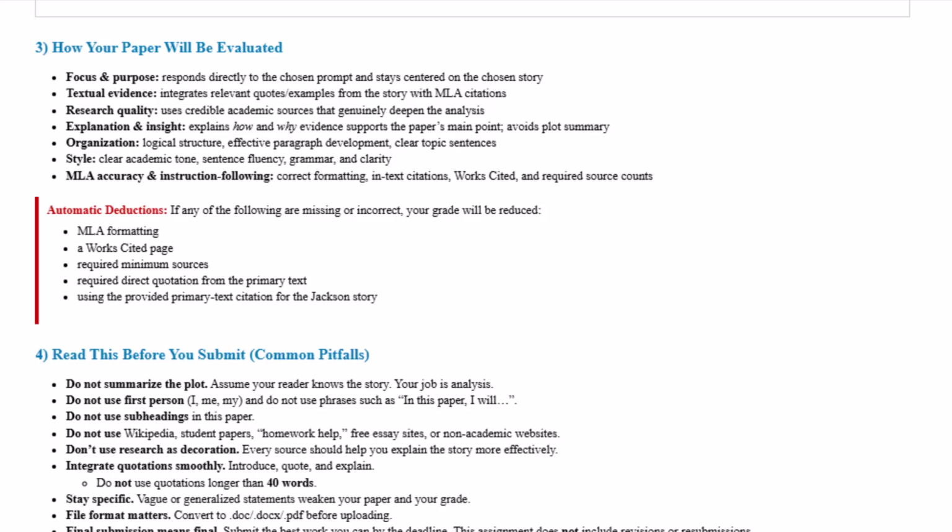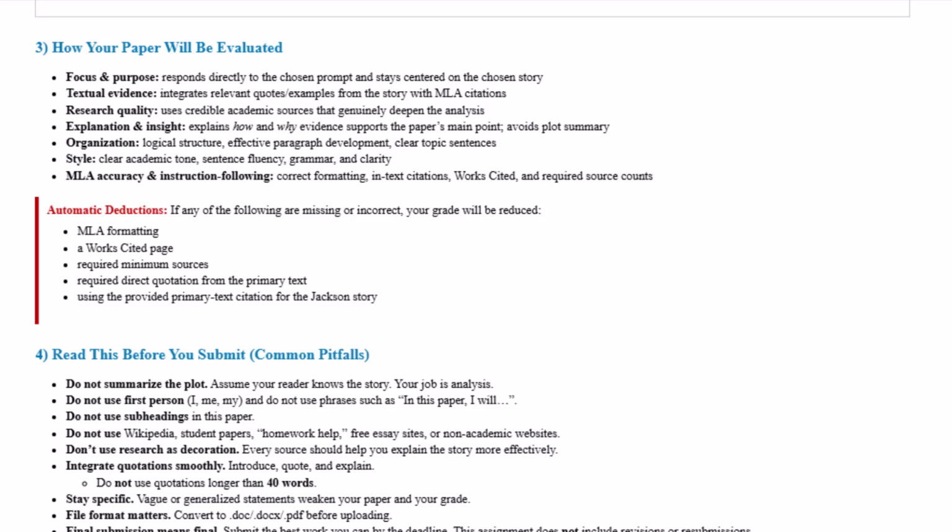Your explanation and insight, do you explain the how and the why the evidence supports the main point, and do you stay away from just summarizing the plot? The organization, is it logical and structured? Do you have effective paragraph development with clear topic sentences?